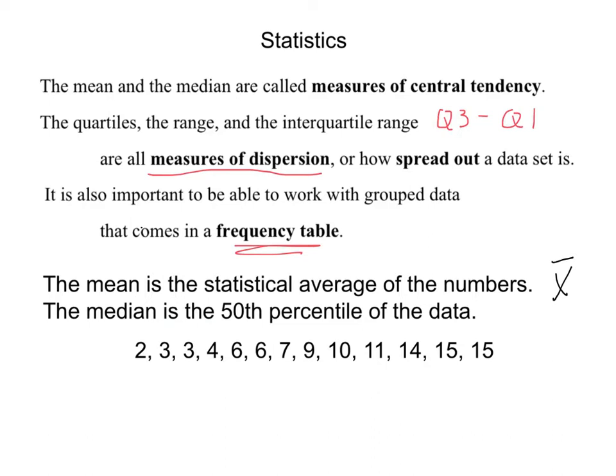Because there are 13 pieces of data, half of 13 is 6.5. So if I go in 6 pieces of data, my median is going to end up being right here at number 7. There will be 6 pieces to the left and 6 pieces to the right. So this right here is what I would call my median, or my 50th percentile.